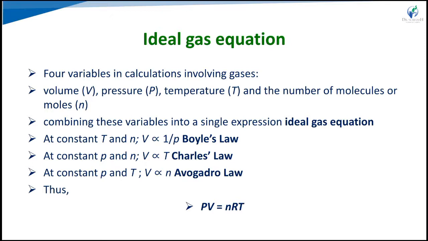So volume is directly proportional to the number of moles and the temperature, and inversely proportional to the pressure. That is also called the universal gas law, or we can call it the ideal gas law. Here the volume of a given amount of gas is directly proportional to the number of moles and the temperature, and inversely proportional to the pressure. So V is equal to nRT upon P. Then we can also write PV is equal to nRT, where R is the gas constant.